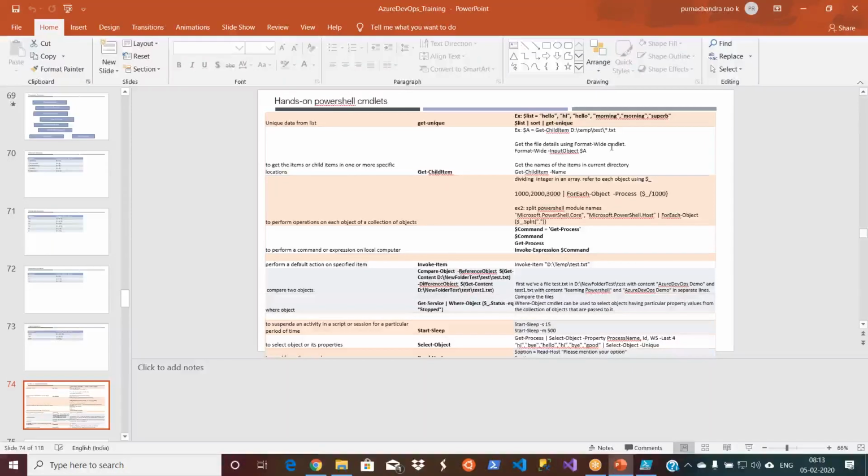So while I'm using these commands, you will be learning all these variables, etc. as well. Sorry, I did not share that list with you because I was outside yesterday. I didn't get time. I will share it.